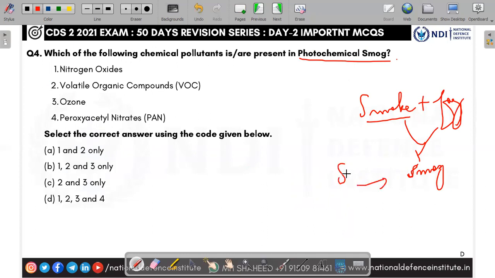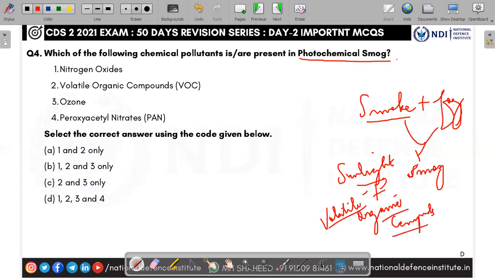When sunlight, in the presence of volatile organic compounds, volatile meaning easily evaporable organic compounds, and heat, mixes together, it gives rise to photochemical smog.